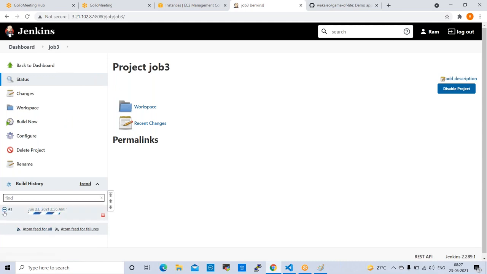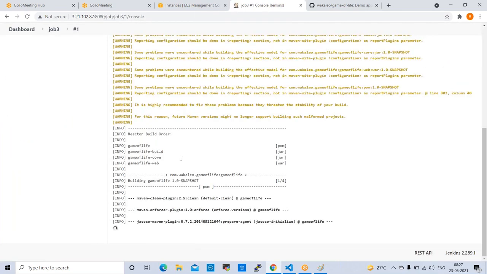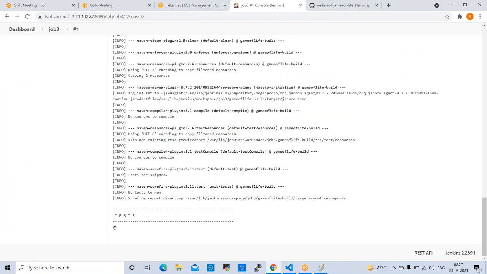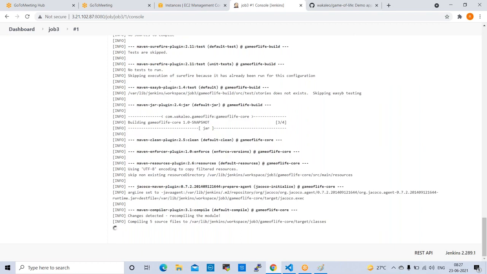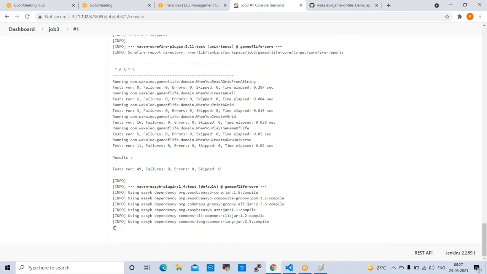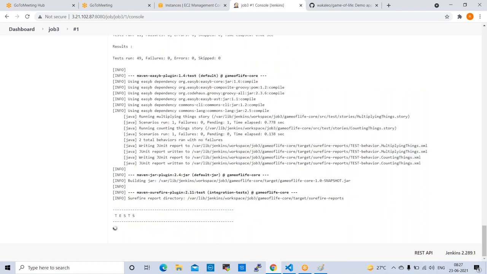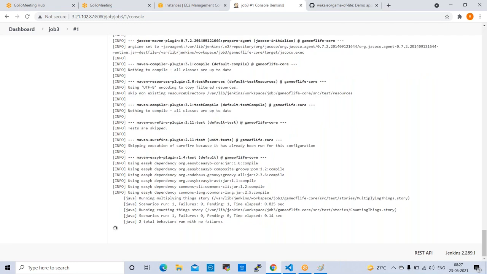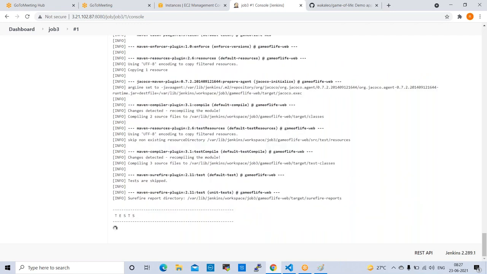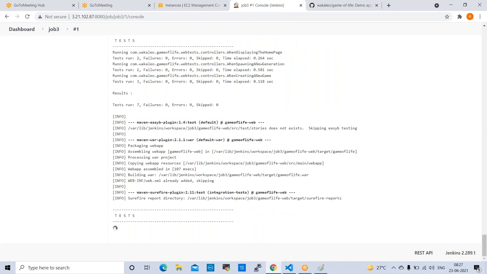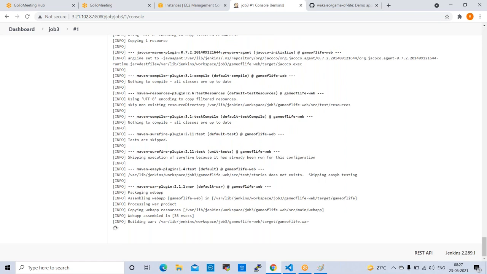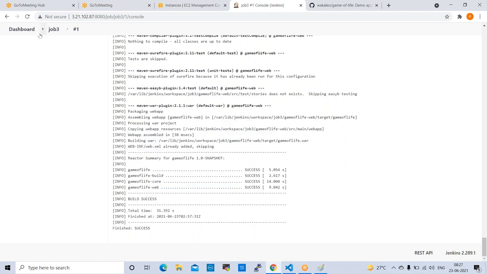Sir, we are discussing creating pipeline based job. Yeah, we'll configure that. First we create jobs and we'll test it first. Then we can configure. Okay. Yeah, this one also success.